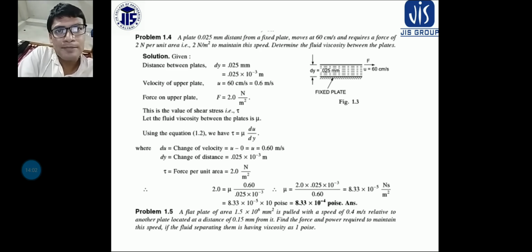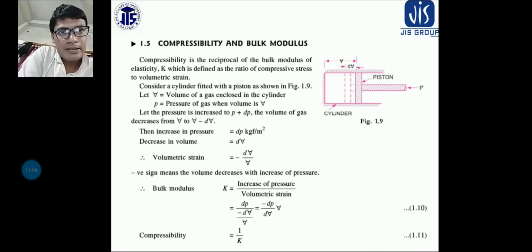1.5 is also your homework. Okay, so let us discuss compressibility and bulk modulus. What do you mean by compressibility and bulk modulus? See, compressibility is basically the reciprocal of bulk modulus. Bulk modulus of elasticity is denoted by K, and you have gone through it in the strength of materials subject. So what is bulk modulus? See, it is increase of pressure by volumetric strain.